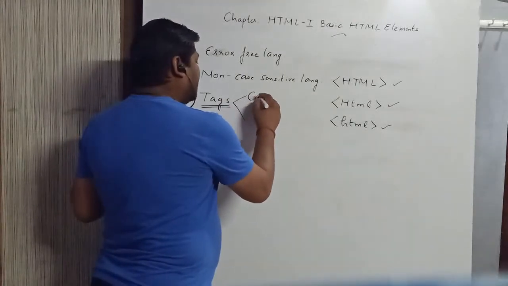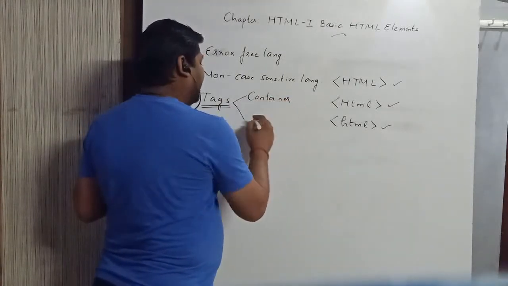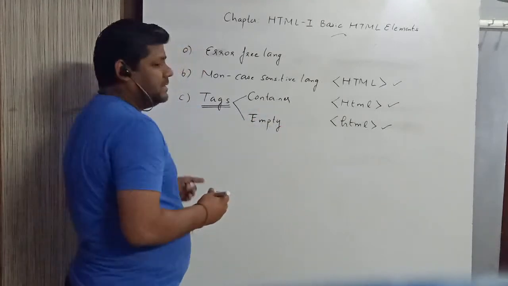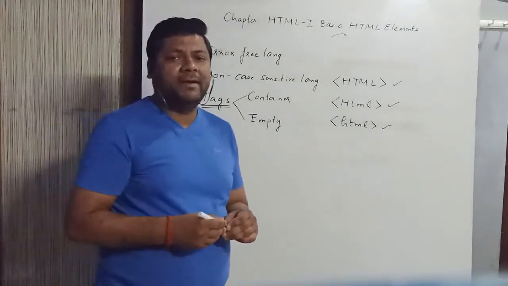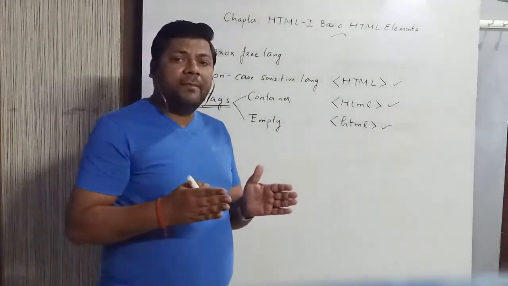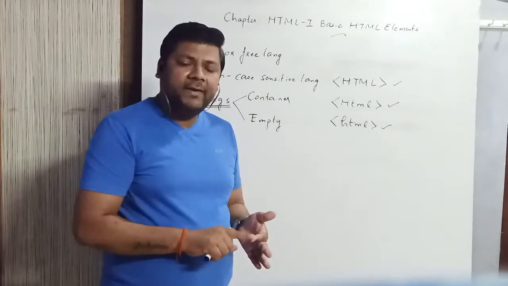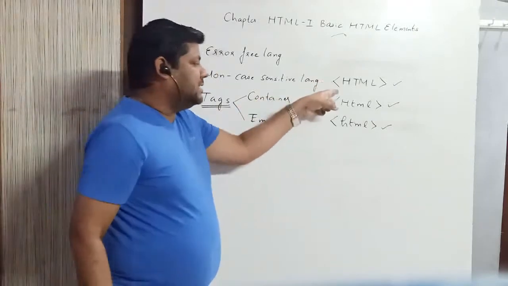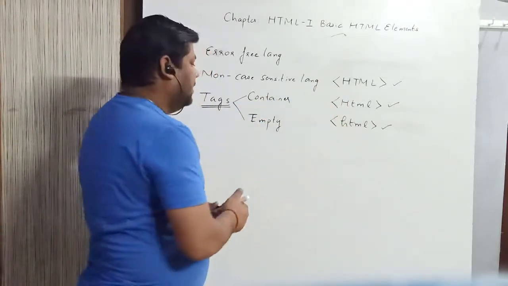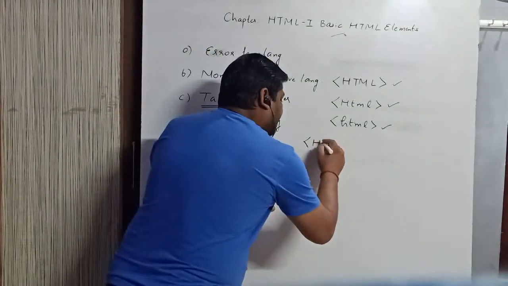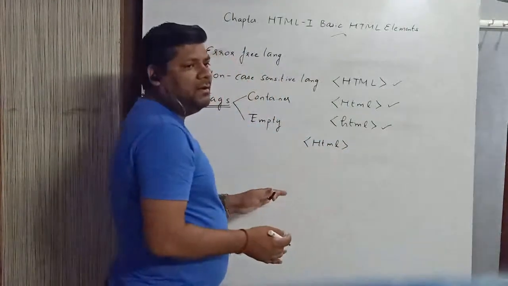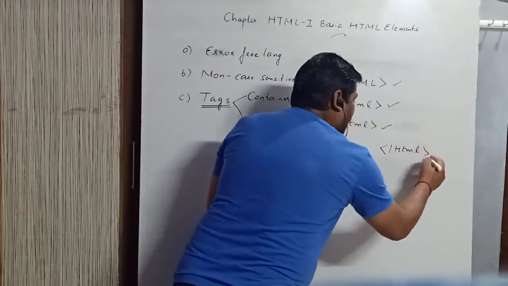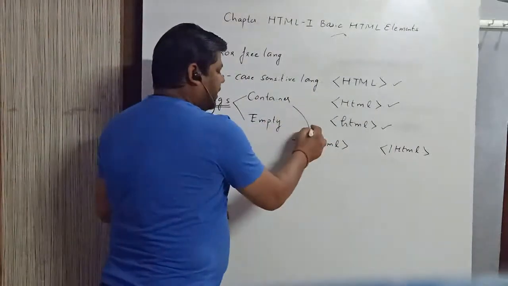First one is called container, and second one is called empty. There are two types of tags in HTML: container tags and empty tags. Okay. Now, what are container tags and empty tags? A tag which is opened and closed is called a container tag. For example, I have written this HTML tag. It is a container tag. Okay. We have to open the tag, and after the work is over, then we have to close this tag. Such types of tags are called container tags.